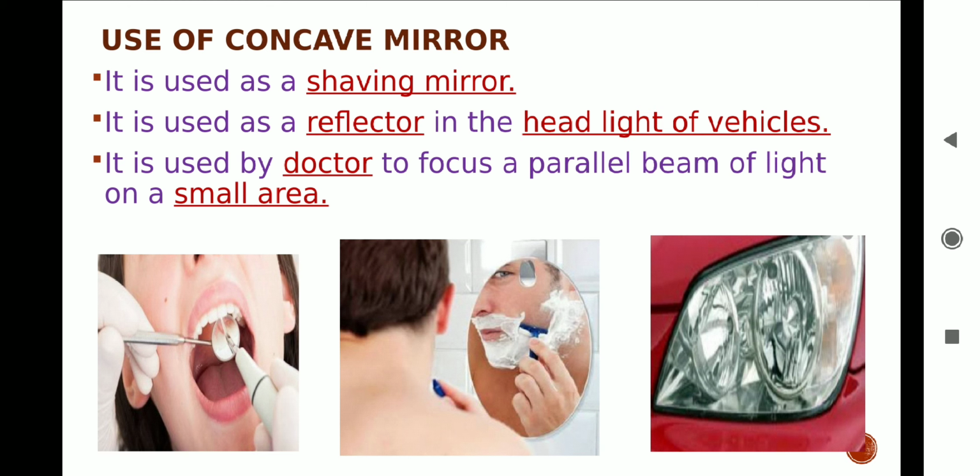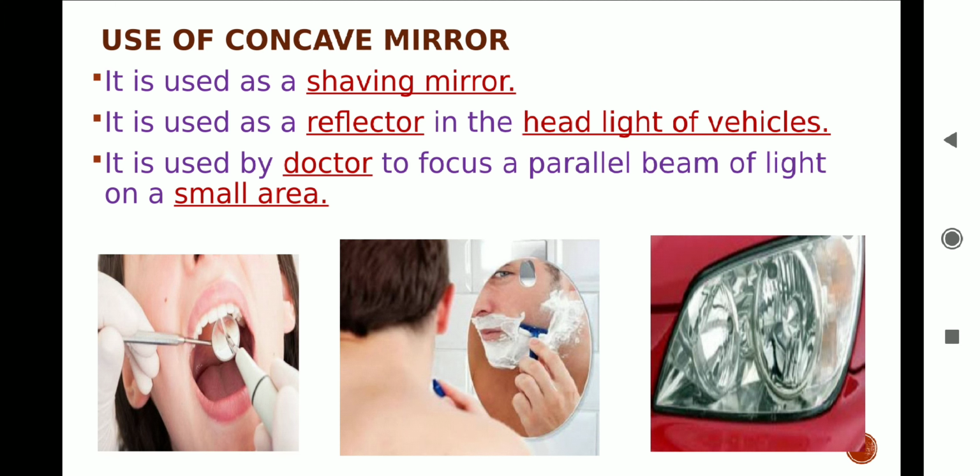Students, let's study the applications of concave mirror. Concave mirror is used as a shaving mirror and as a makeup mirror by women to see a large image of a face. Concave mirrors are used as reflectors in torches and vehicles' headlights to get a powerful beam of light. This helps us to see things up to a considerable distance in the darkness.